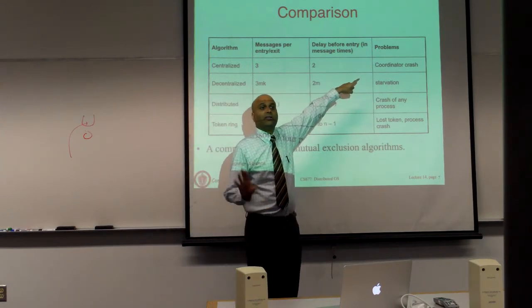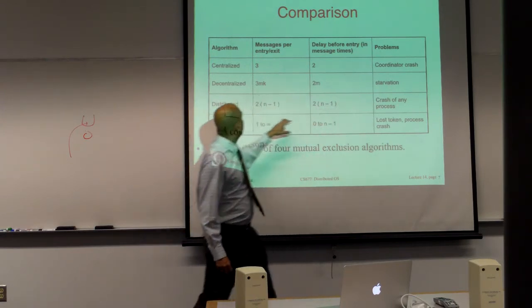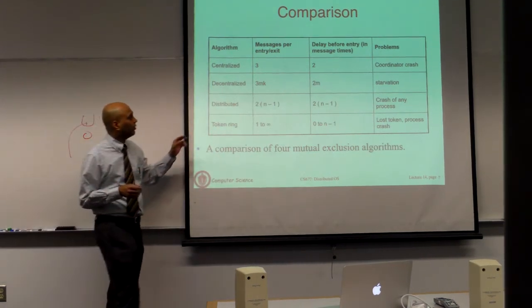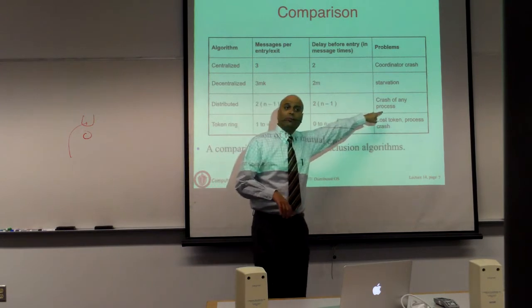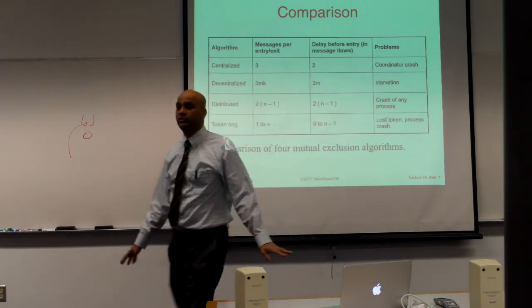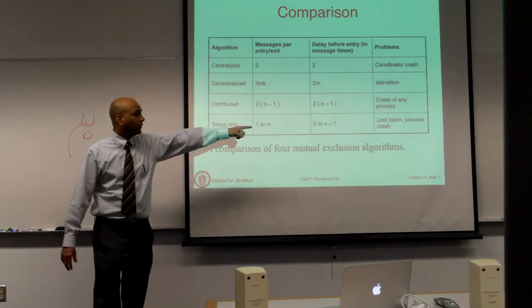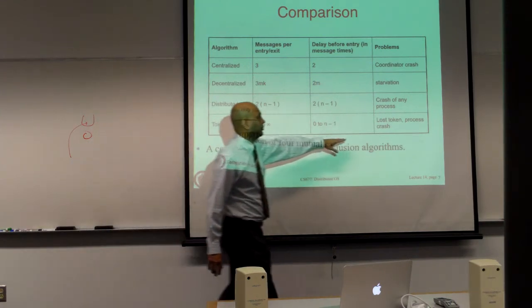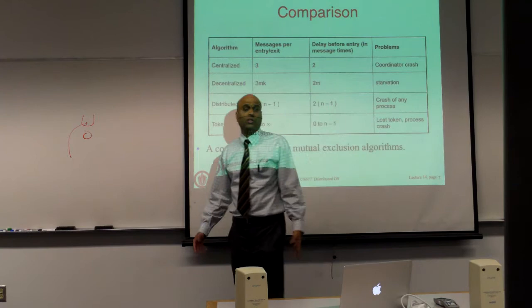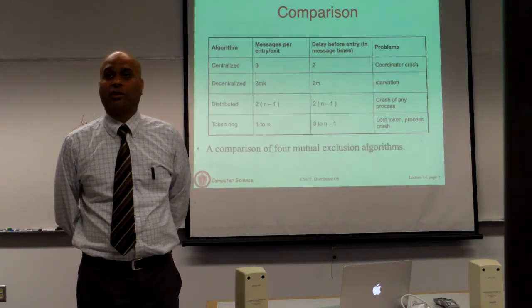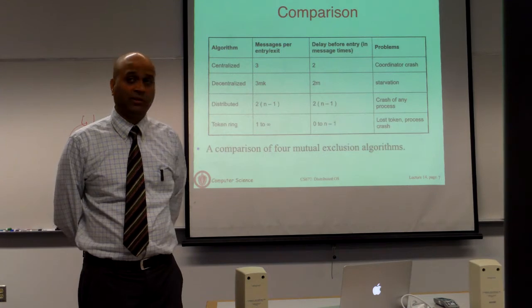I won't go into the delay here, but the problems are here. The coordinator can crash, and the technique stops working. In the decentralized approach, there could be starvation, but otherwise there is not a whole lot of problem. In the distributed approach, as I said, the crash of any process holds the system back. And in the token ring, either the lost token or a process that's holding the token going down is going to cause some trouble, because you will not be able to figure out how to regenerate the token easily.